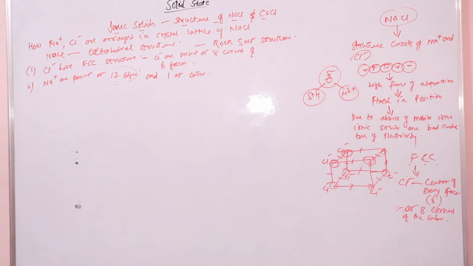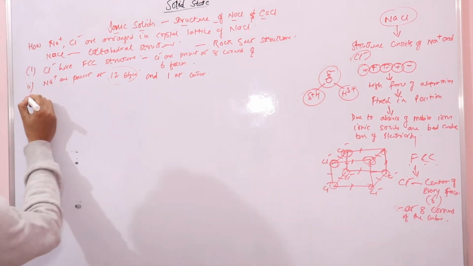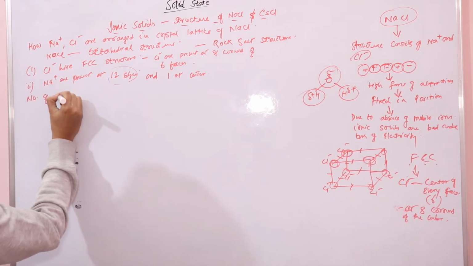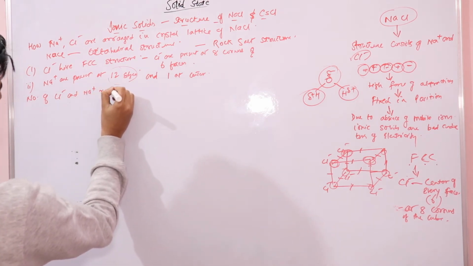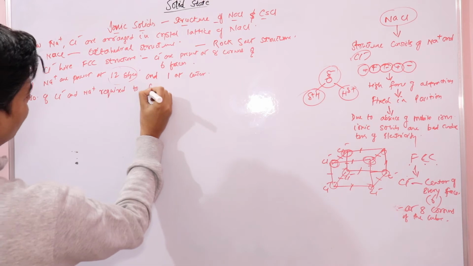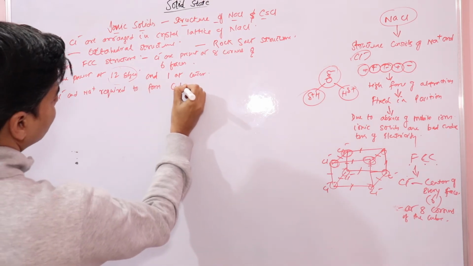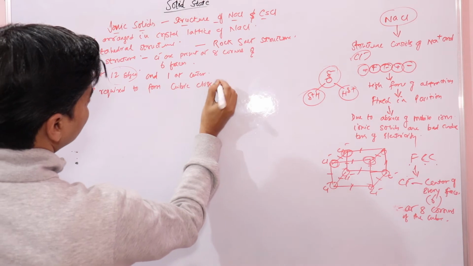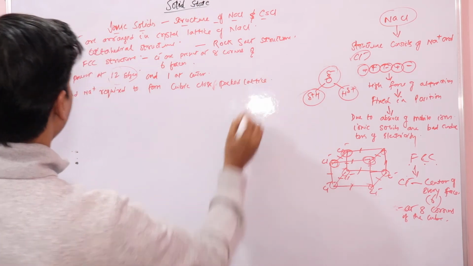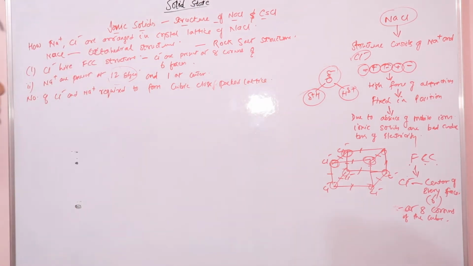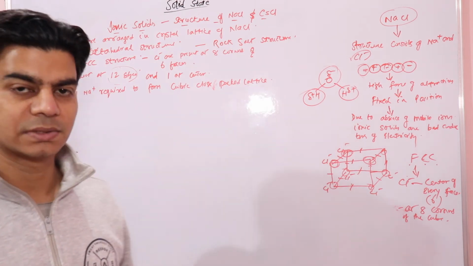Now from these two arrangements, let's find the number of chloride and sodium ions required to form a cubic closed packed lattice, right?